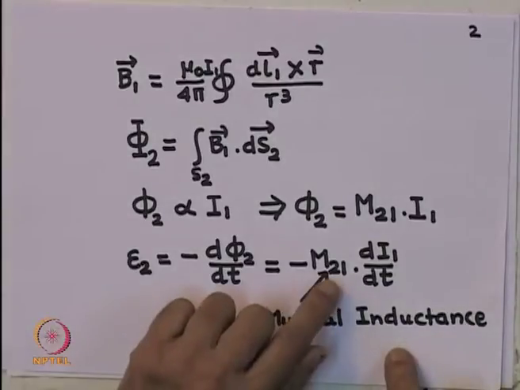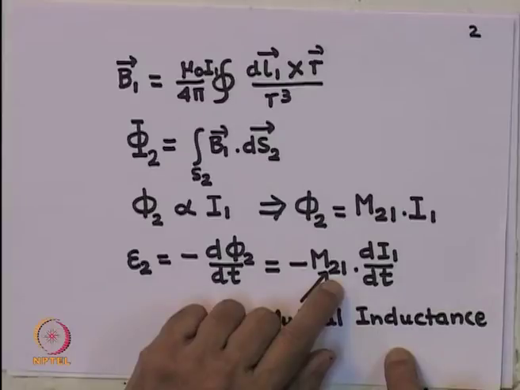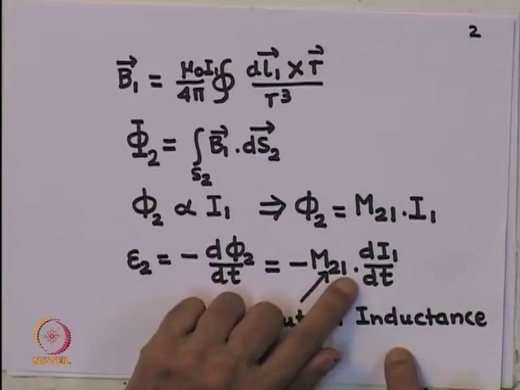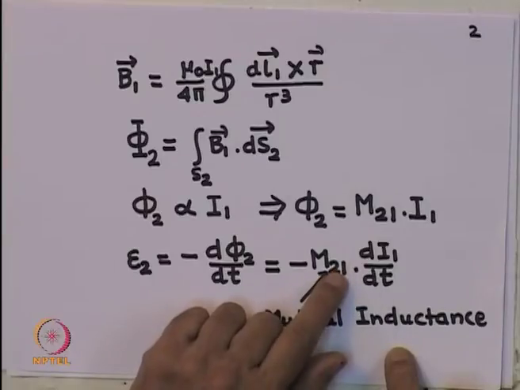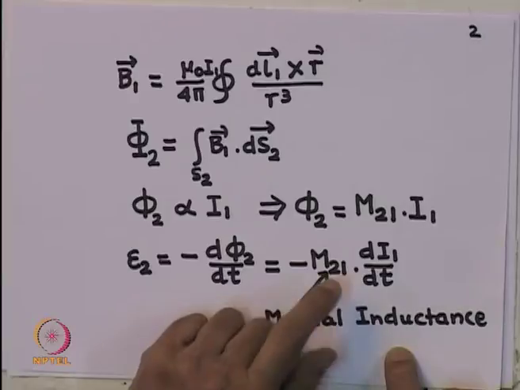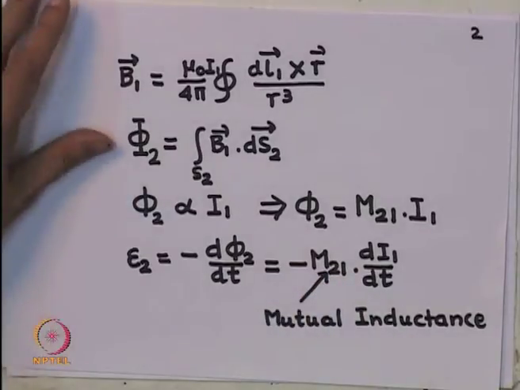The subscripts have been written so that this M 2 1 stands for the mutual inductance when I am talking about the EMF in the second circuit due to the cause in the first circuit; the effect is in the first index.